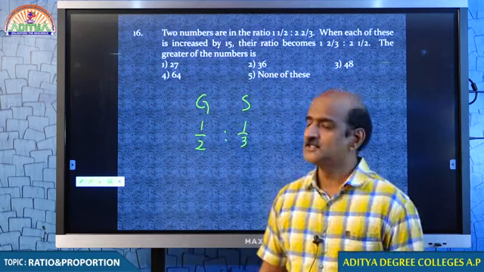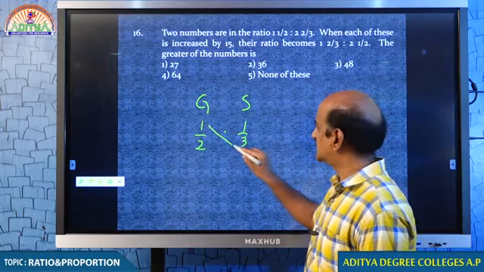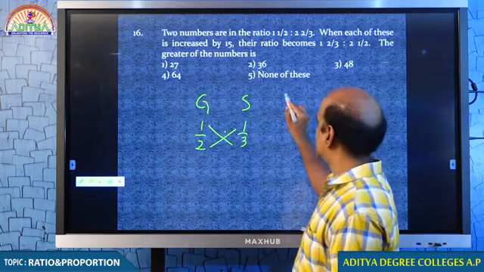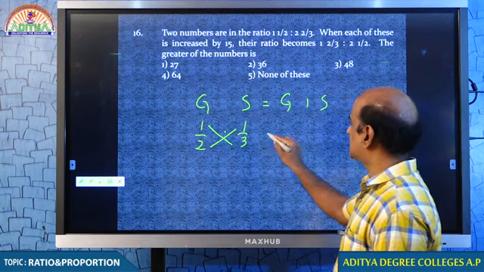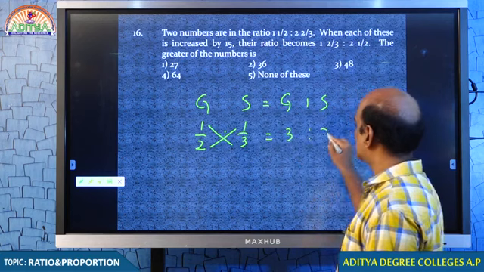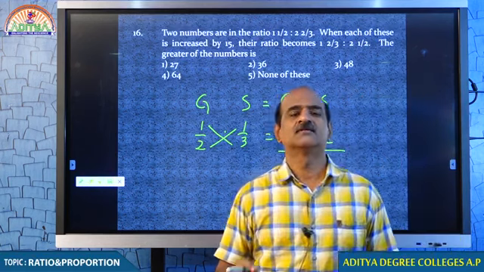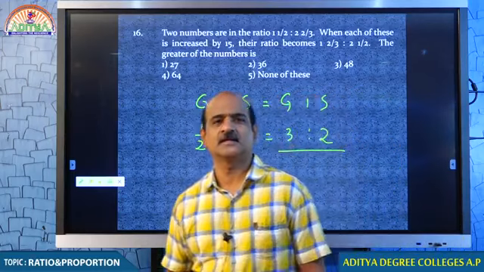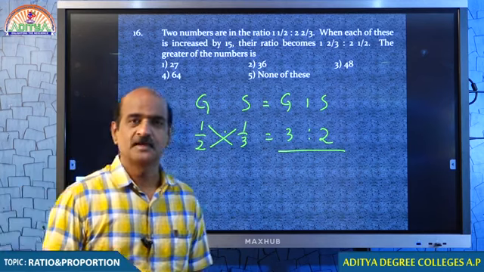Whenever this kind of question is given, what we need to understand is we have to cross multiply the same, then we conclude that the ratio is 3:2. So 1 by 2, 1 by 3 should be taken as 3:2.